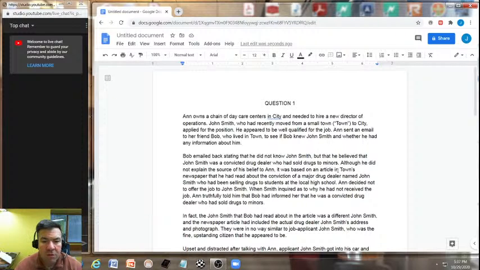This was the belief. He believed. I want to highlight that. Okay, the belief. I probably want to change that color back maybe to yellow. We'll do that here. There we go. He believed that John Smith was a convicted drug dealer. Belief. Now, what? A convicted drug dealer?